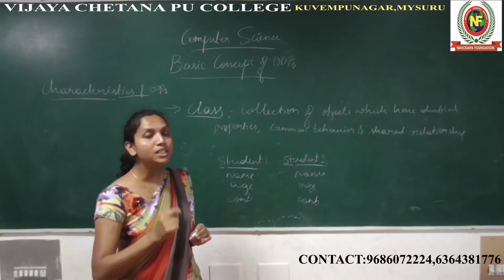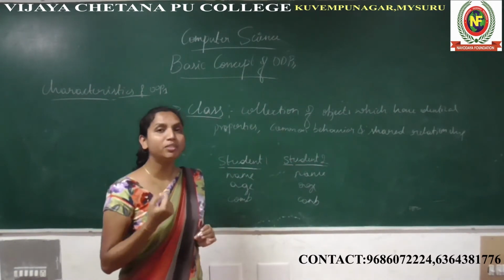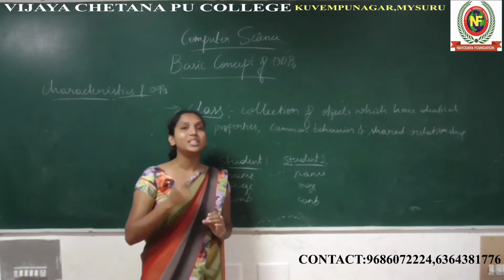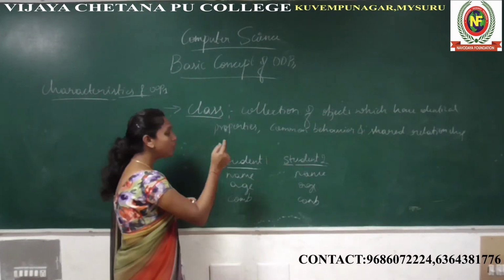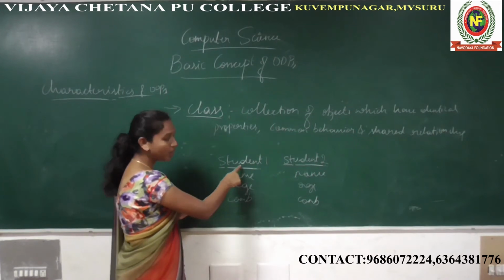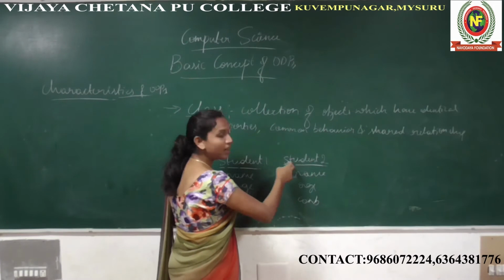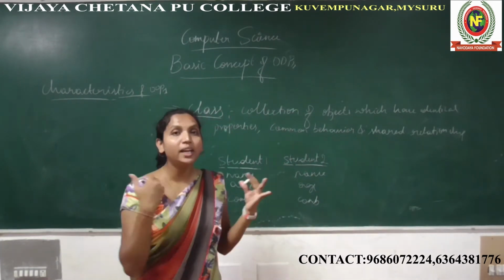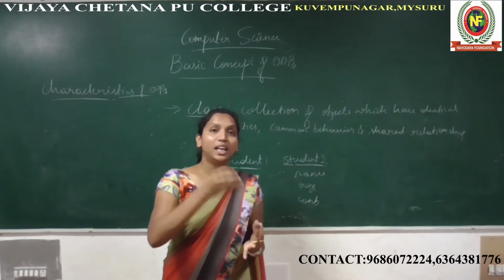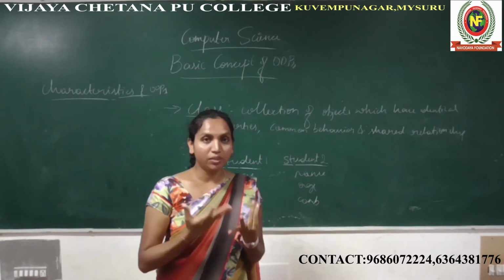The object is communicating when the program is executing. How will it be communicated? Through message passing. Here also, student 1 will communicate with student 2. So how are they communicating? Through message passing. If they are communicating with each other, it builds a relation between them.